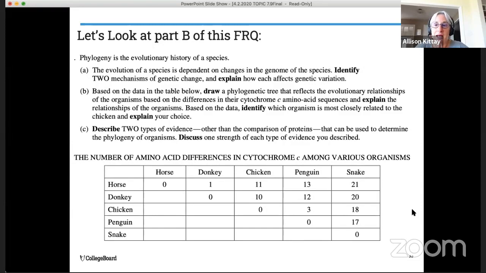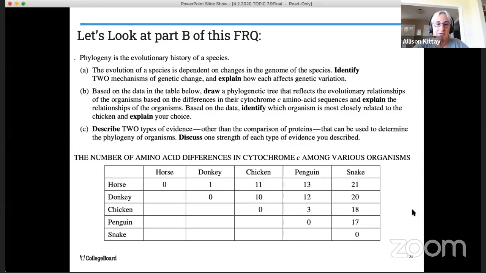So you are being asked to draw a visual representation of these 5 species based on the data in this data table. Then you're asked to explain the relationships of the organisms. In other words, why did you draw the tree the way you did? And then you're asked, based on the data again, identify which organism is most closely related to the chicken and explain why you selected that organism.